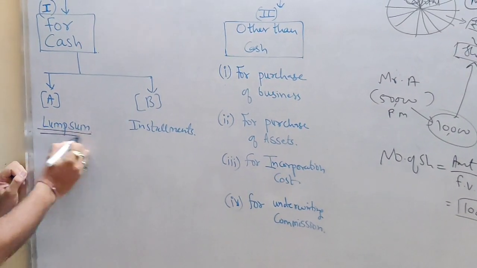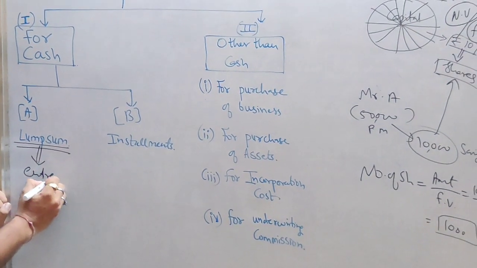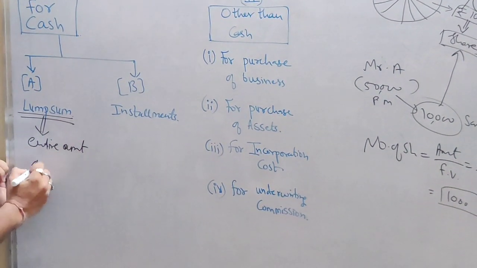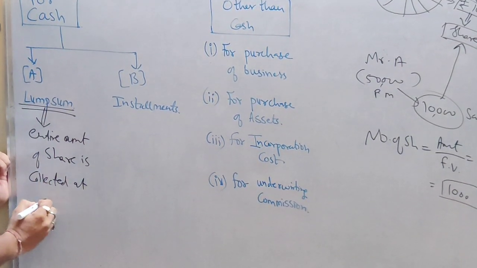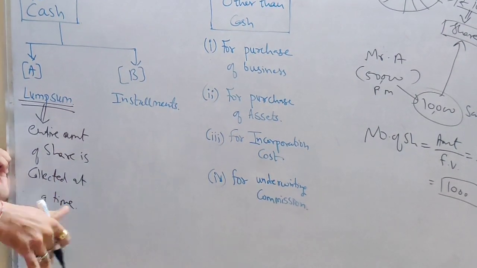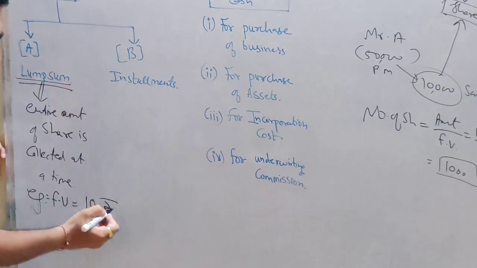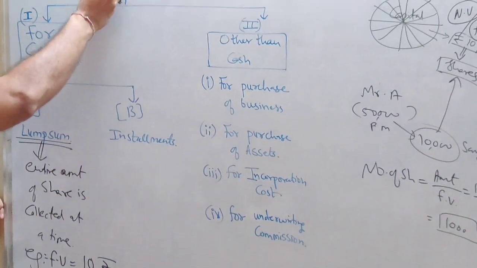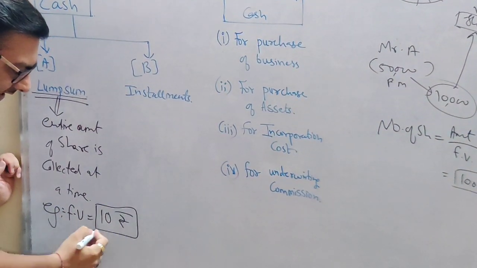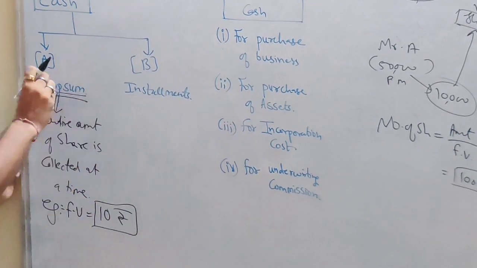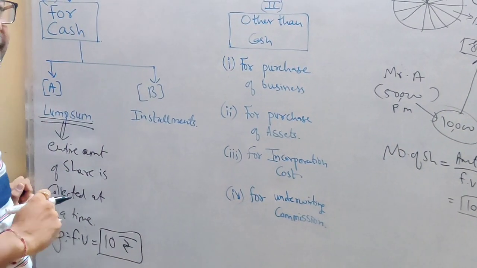Your first part is lump sum. What do you mean by lump sum, students? Lump sum means the entire amount of share is collected at a time, in one shot payment. Let's take an example. Suppose face value is 10 rupees. The company has decided to issue shares for cash at lump sum, which means the entire 10 rupees the applicant will have to pay at the first time only, at the time of application. There are no installments given.